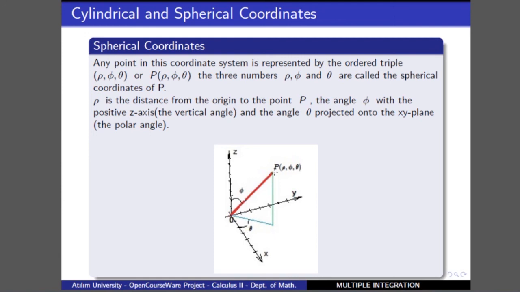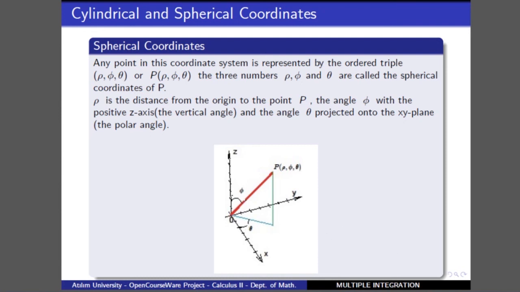We take the projection of this point on the xy plane, where theta in this case is measured starting from the positive x-axis through the line projection of the ray. So it is the line projection of the red line on the xy plane, and theta is the angle from the positive x-axis to this line.